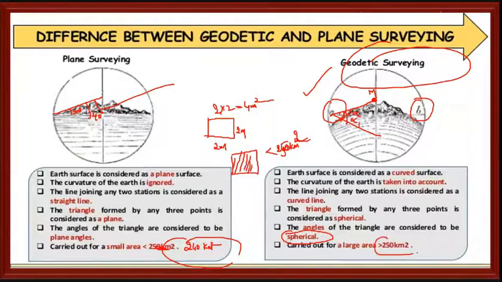If the whole area is greater than 250 square kilometer, then we will go for the geodetic survey.